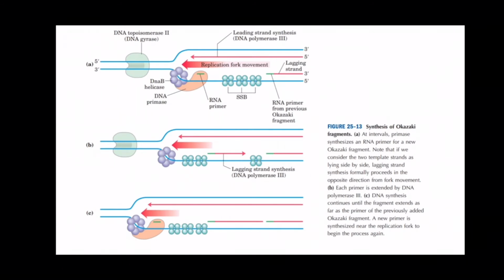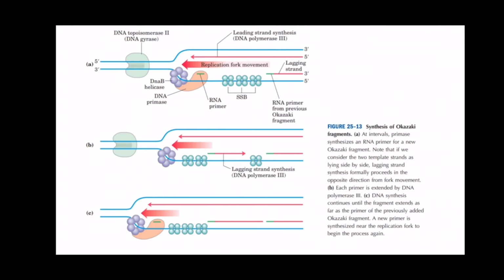But things are a bit difficult for lagging strand synthesis as the template strand is anti-parallel here. You can see on the lagging strand, the direction of the replication is anti-parallel. Due to this, what will happen? First of all, the primer is synthesized in advance and then the replication occurs, and then again this same process is repeated again and again.